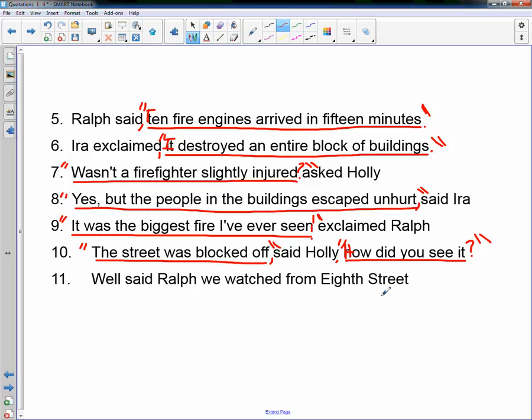Well, said Ralph, we watched from 8th Street. "Well, we watched from 8th Street" is what he's saying. So we can put a period here, it ends the sentence. Set off the other words with commas, and then we quote what he is saying.